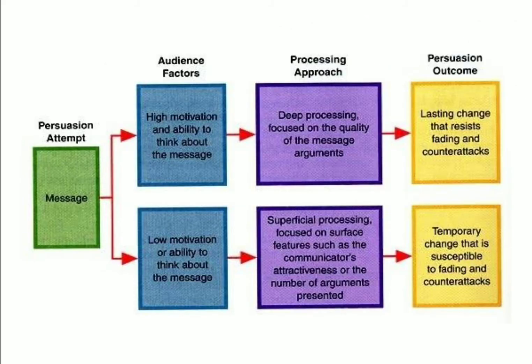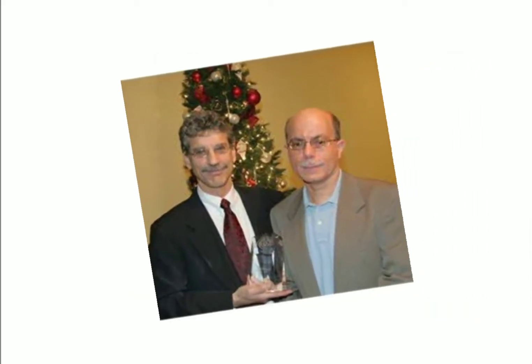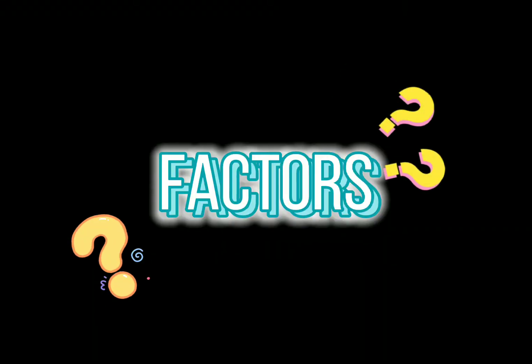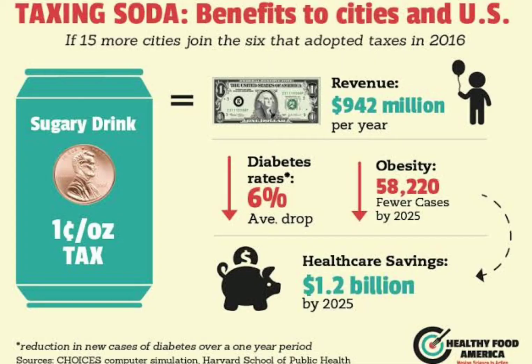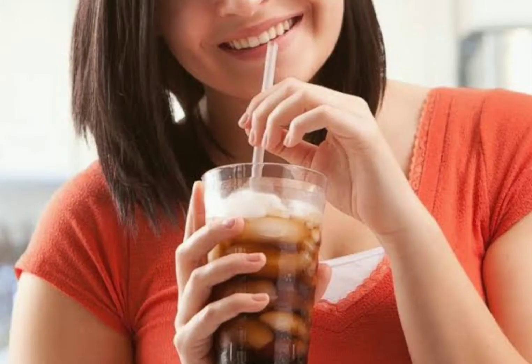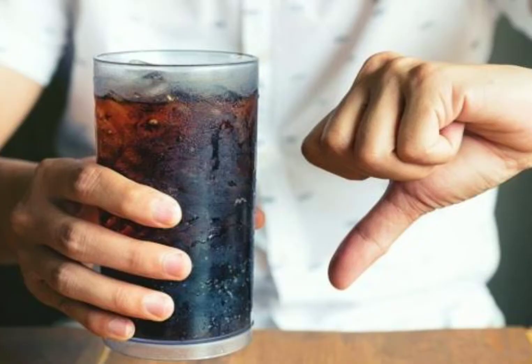The elaboration likelihood model is a theory developed by Richard Petty and John Cacioppo in the 1970s and 1980s. What factors affect elaboration? One major factor is whether the issue is personally relevant to us. For example, imagine you're reading about the proposed soda tax in your city. If you're a soda drinker, the elaboration likelihood model would predict that elaboration would be higher since you would be potentially paying this tax. On the other hand, people who don't drink soda, or soda drinkers who live in a city that wasn't considering adding a soda tax, would have lower levels of elaboration.